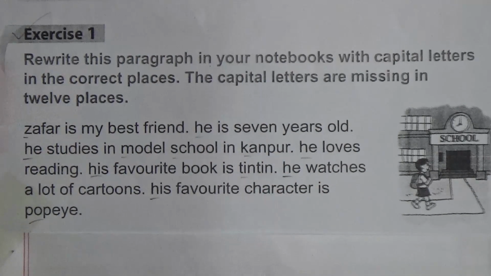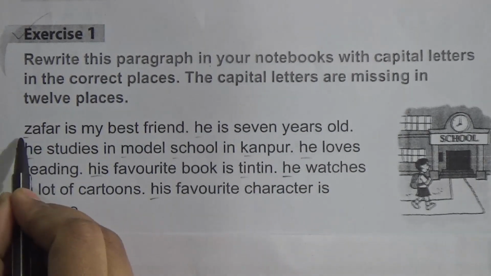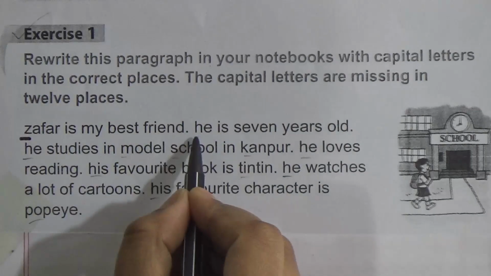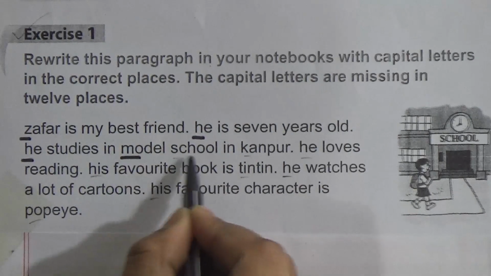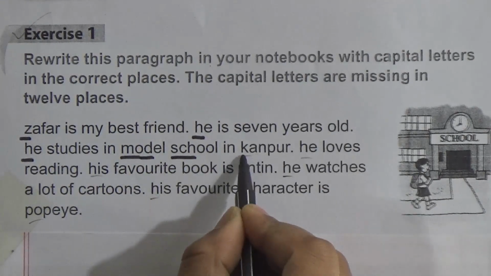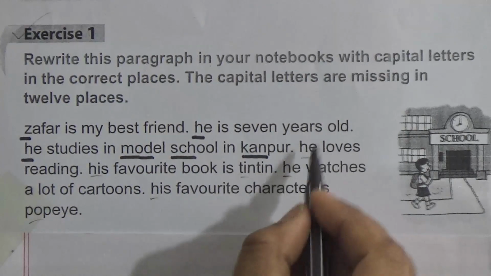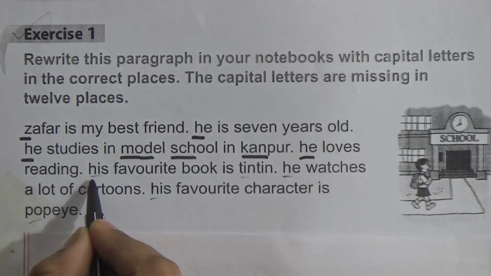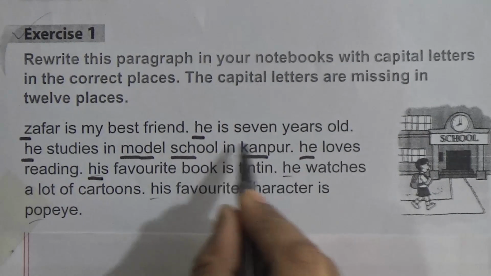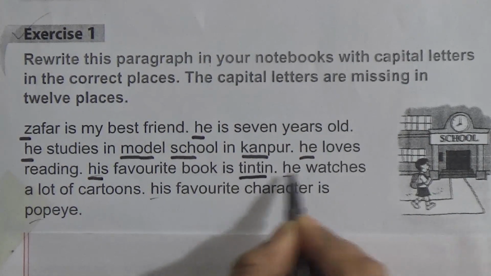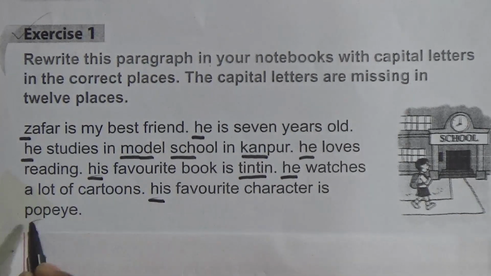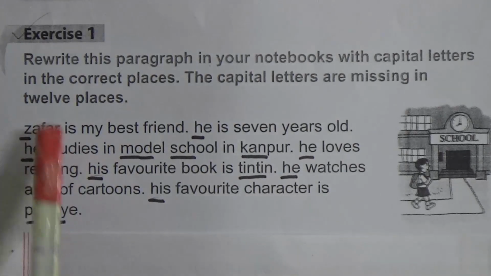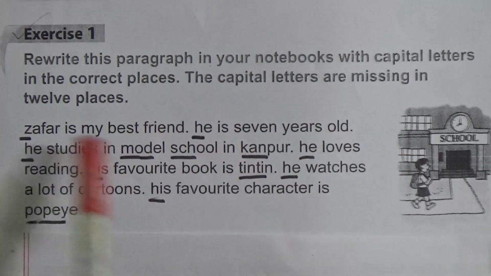So we have to find. First one is Jafar. Then he. Model is the name of the school, and the name of the place, Kanpur. Then first word he, then first word his, like that, the name of the book Tintin, then first word he, then first word his, and the name of the character is Popeye. Okay. So capital letters are missing in these places.